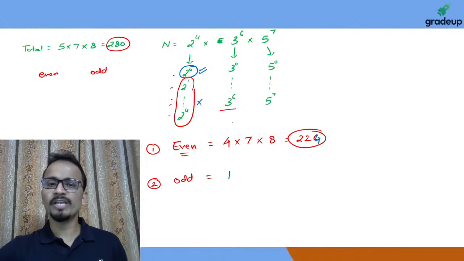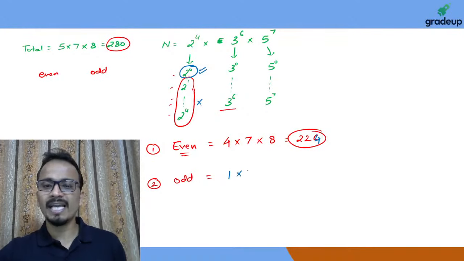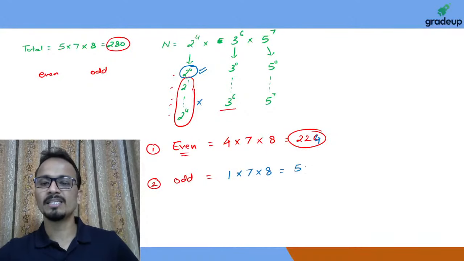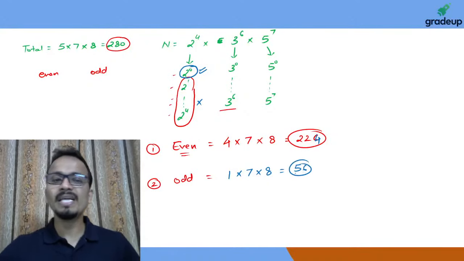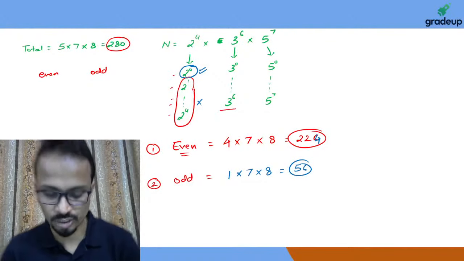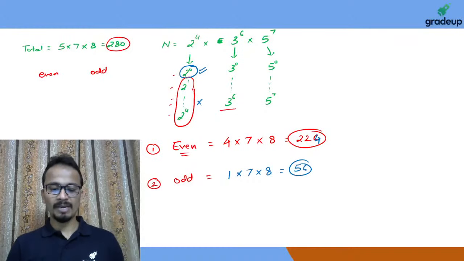For 3, you can use it in any number of ways. And for 5, you can again use it in any number of ways. So 1 into 7 into 8, that is 56, will be the number of factors of this number which are odd in nature. Okay, am I clear?